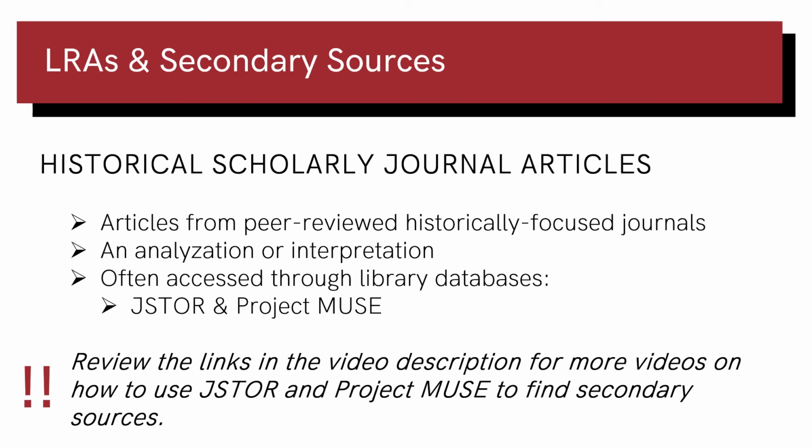Now let's talk about historical scholarly journal articles. These are articles that come from a peer-reviewed, historically focused journal. More specifically, these are articles that a historian or other expert has written, and it has been read by multiple people in the same field before its publication. Scholarly peer-reviewed articles are present in many disciplines, but for the purpose of your LRAs, you'll want to focus on finding articles that are an analysis or interpretation on the history of a topic, region, era, etc.